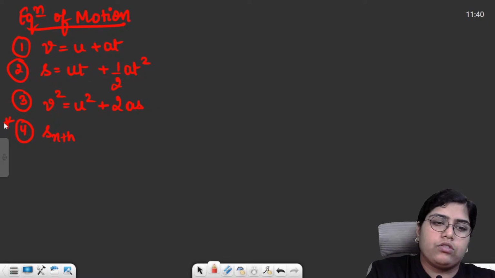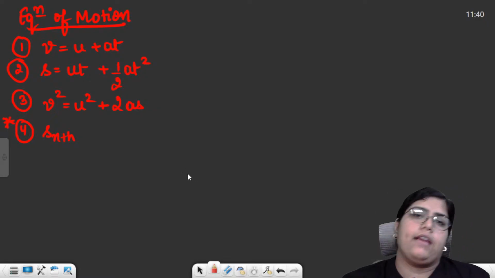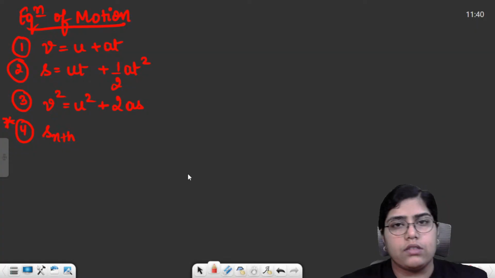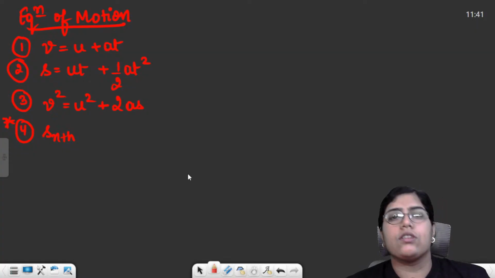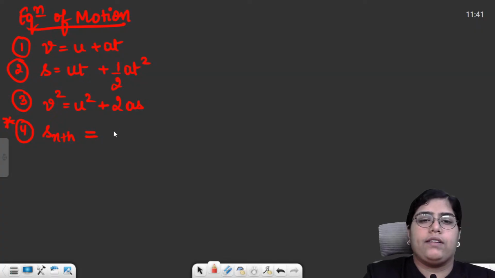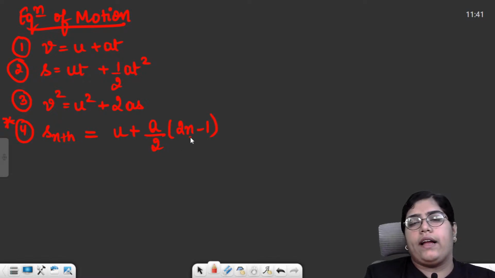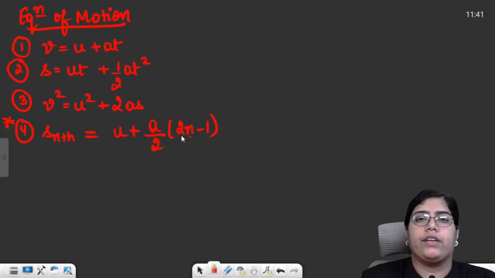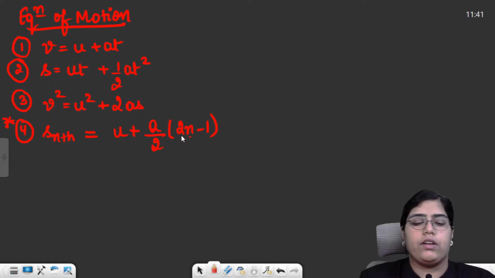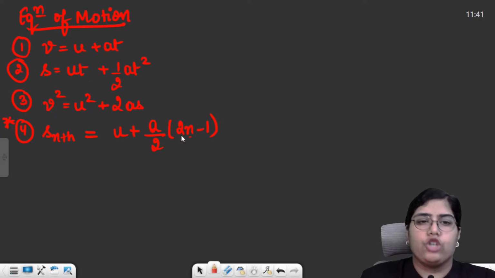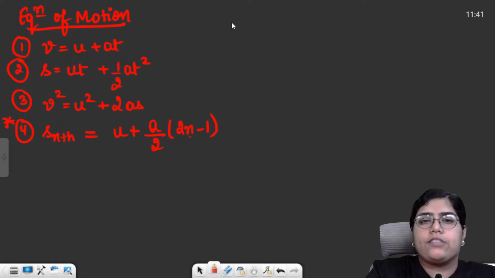Now the fourth equation is very, very, very important. Again, I am sure that you will get at least one question based on this equation, distance traveled in nth second. So distance traveled in nth second is basically u plus a by 2 into 2n minus 1. Now n is the value of the nth second. That means if you need to calculate the distance traveled in the third second, then the value of n will be 3. You just need to use the initial velocity, put in the acceleration, and you will get the distance traveled in the nth second. So these were the four equations of motion.